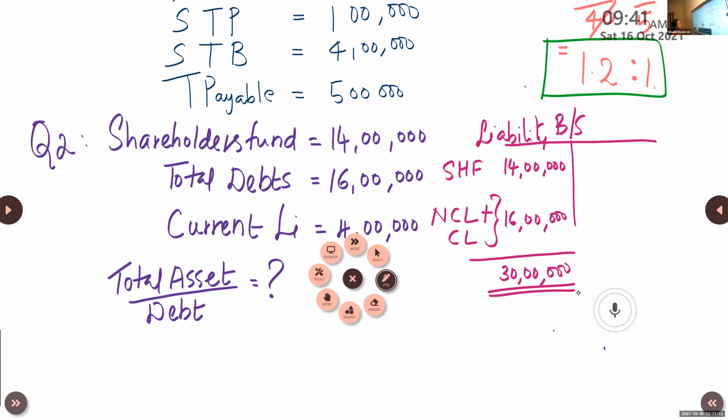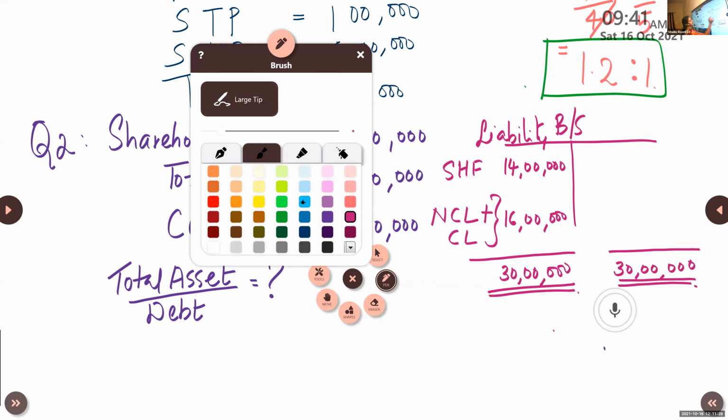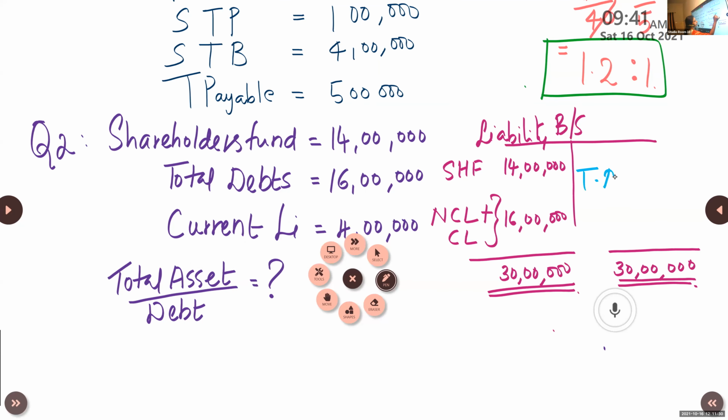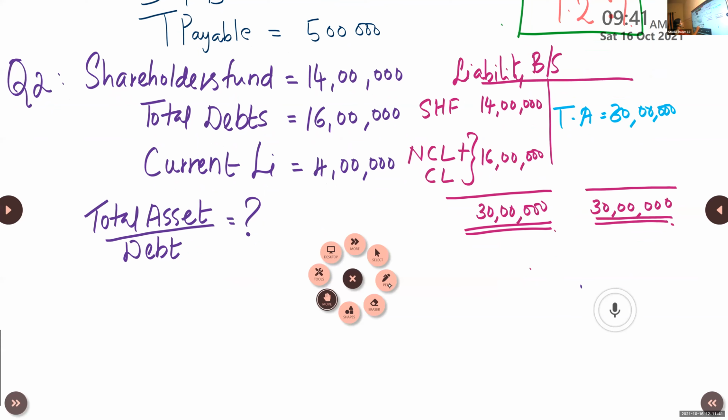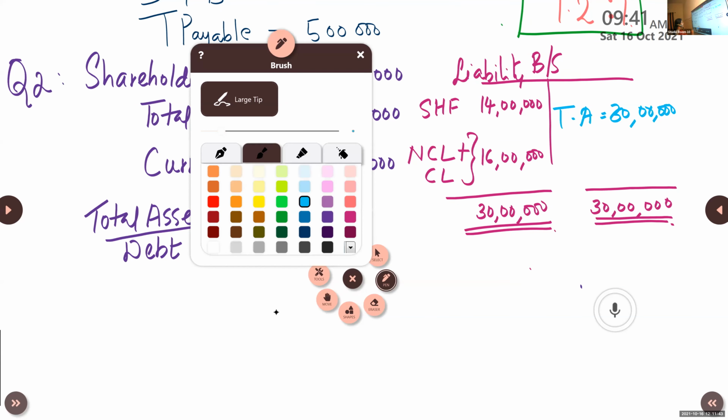And that itself is the total of asset side. So you get the total assets now. We found total asset is equal to 30 lakhs. Fine. Now coming to the formula, what else you need? You need debt now. How to find debt?